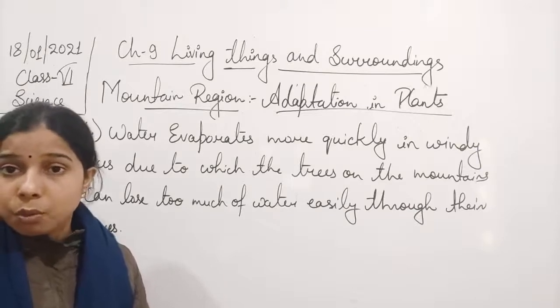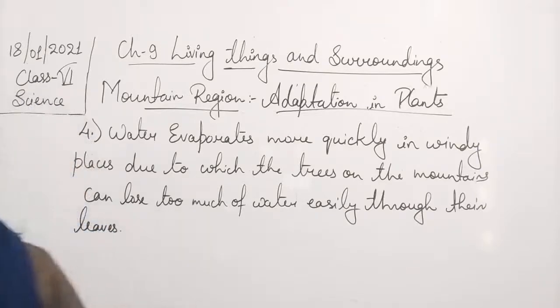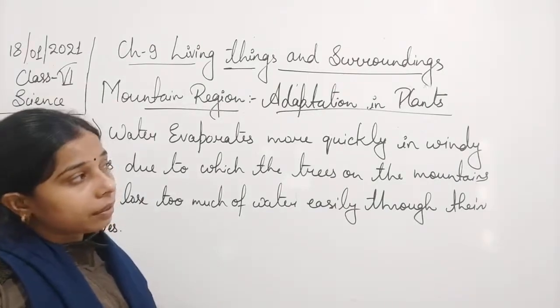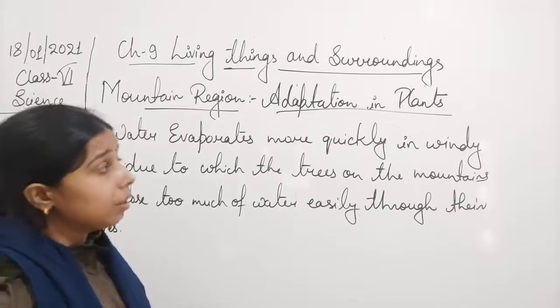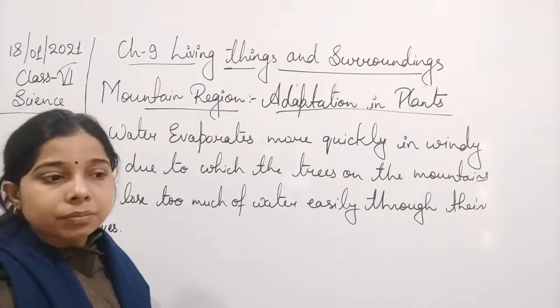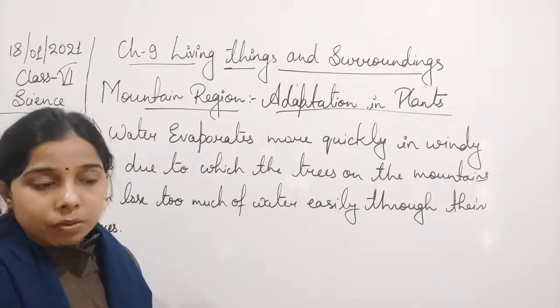So shortage of water, or loss of water, you can say, also occurs here. These are some of the conditions that occur in the mountain region, a kind of surrounding in the mountain region.